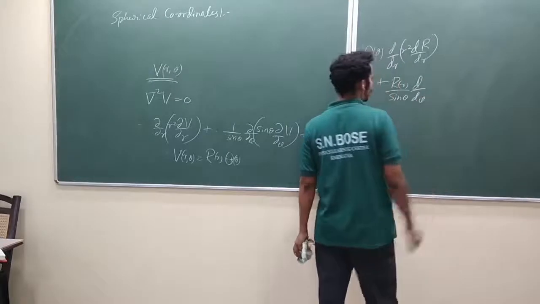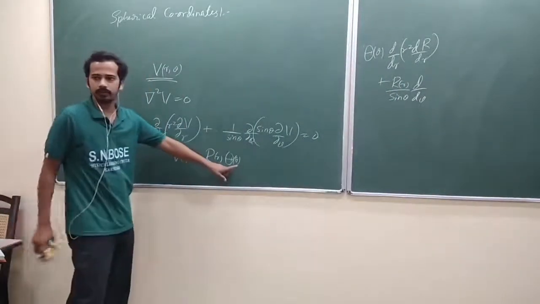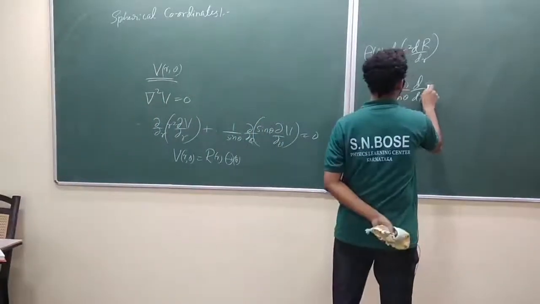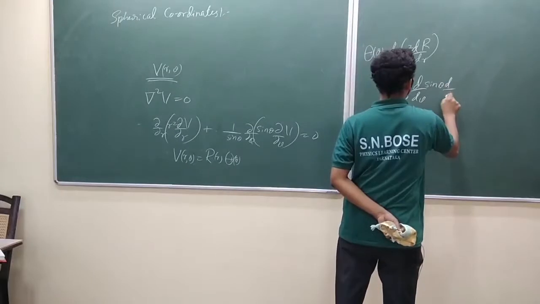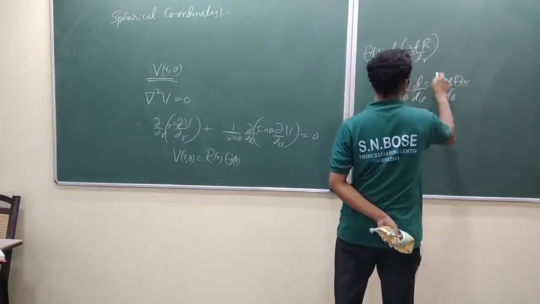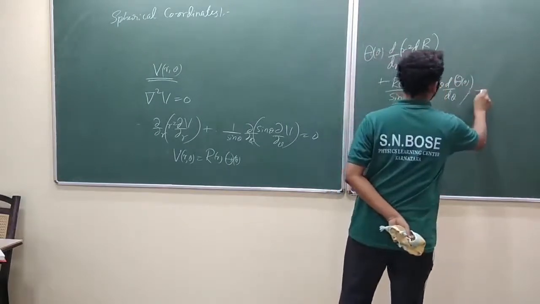Why total derivative? Because now you are taking the derivative of a single variable function. R of r will come out, d by d theta of sin theta d by d theta of Theta. Look at here, that bracket is equal to 0.